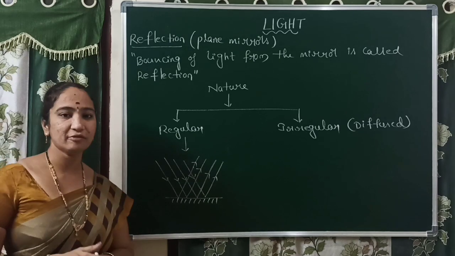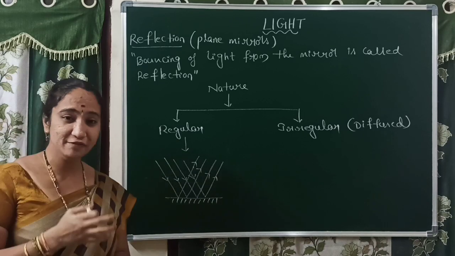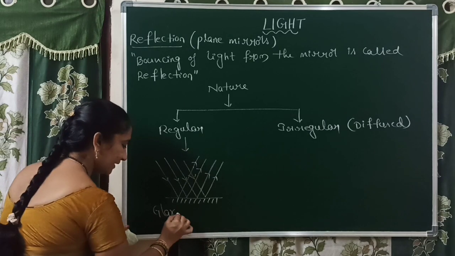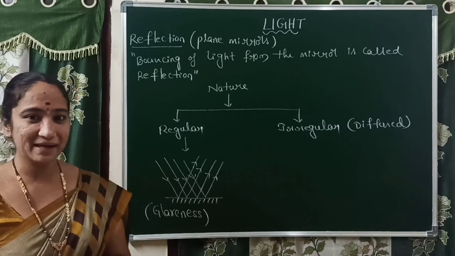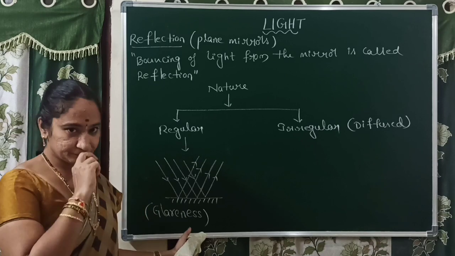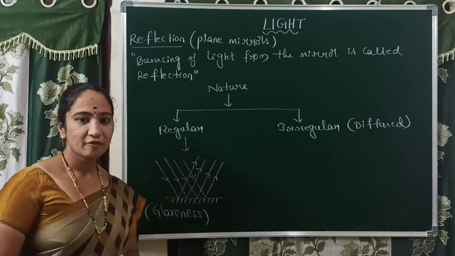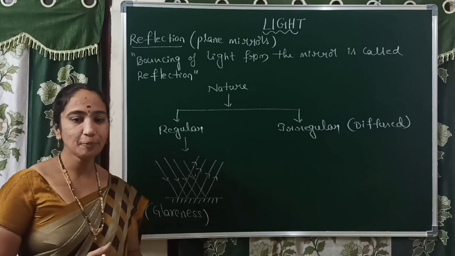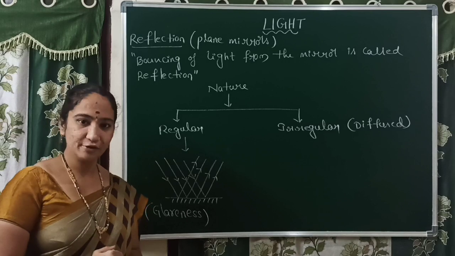Due to this regular reflection, sometimes, depending upon the nature of the surface, if it is very smooth, some glare will be formed for our eyes. Glare. That means some slight blurriness depending upon highly polished surfaces. So in which surfaces can you observe regular reflection? From mirrors, from highly polished surfaces, including oily surfaces and highly polished metal sheets. All these are examples of regular reflection surfaces.